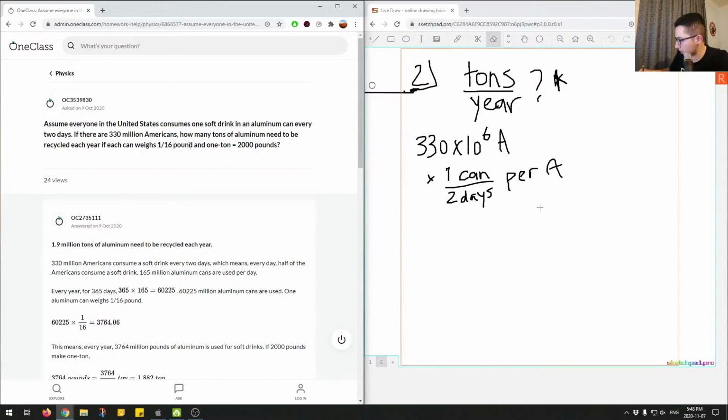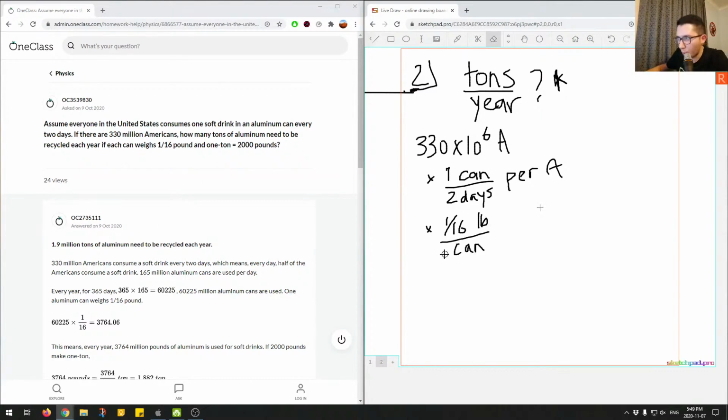How many tons of aluminum need to be recycled each year if each can weighs 1/16 pounds? So we can multiply this by the conversion factor of 1/16. Actually, no, not can. I'll erase that quickly. So 1/16 pound, so pounds per can.